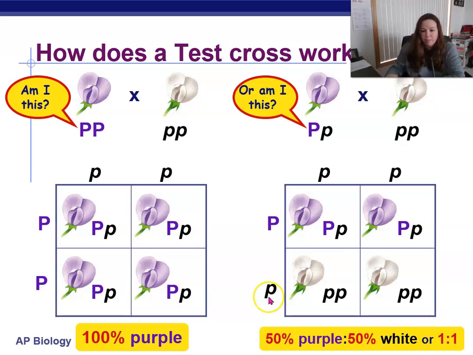If they're big P, little p, if they're heterozygous, then we're going to expect half and half. We're going to expect some white ones in the bunch. So that's how we can tell. This again is called a test cross. They do use this in breeding programs, such as with breeding cats and dogs and domesticated animals, things like that, and plants as well.